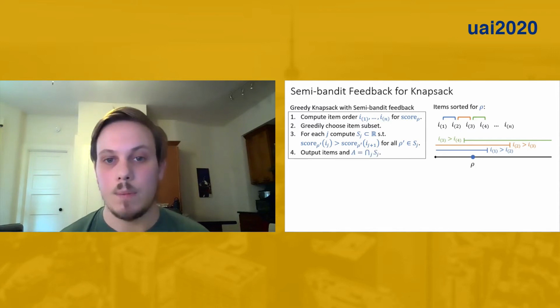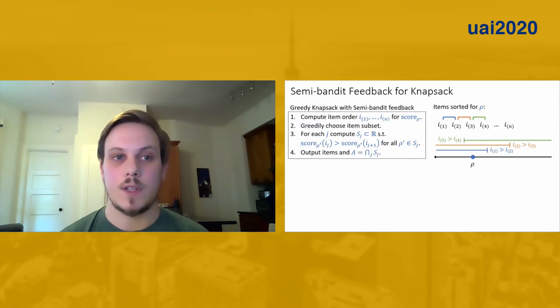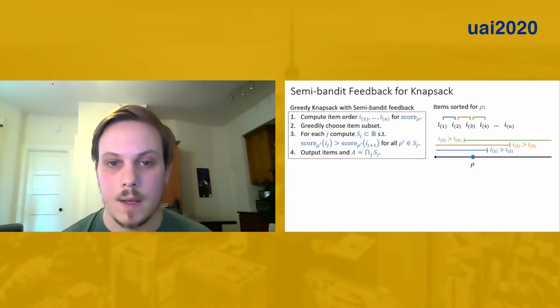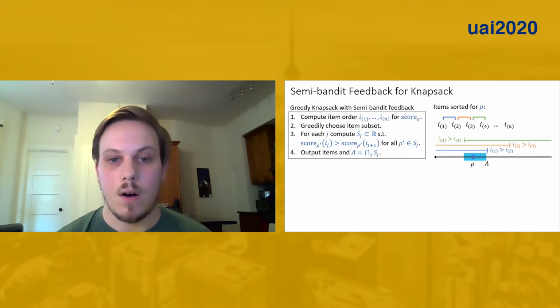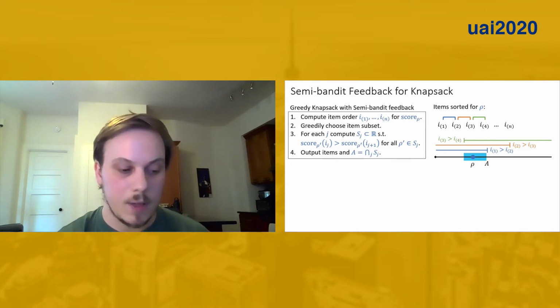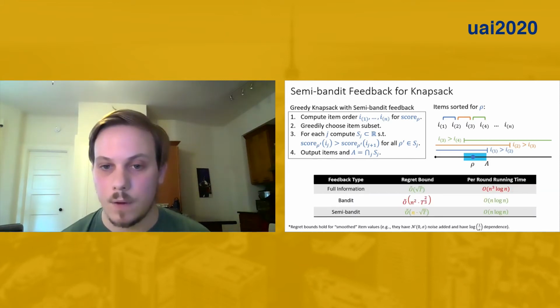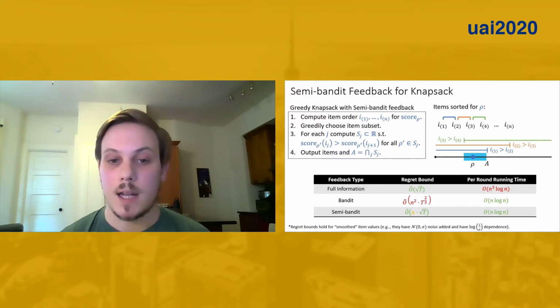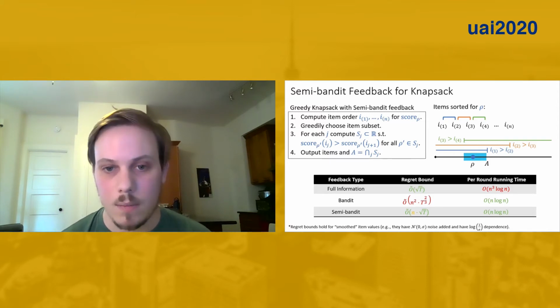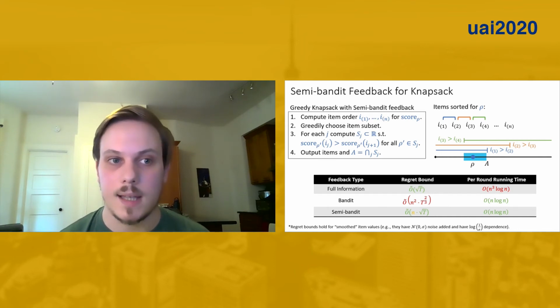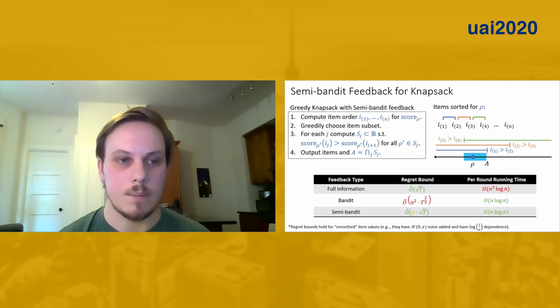Okay, finally, we output the items that the algorithm selected together with the intersection of these sets that we computed in step 3. And so just for some intuition, all of the parameters in this interval A are guaranteed to order the items in the same way, which means that we'll get the same value when we run the algorithm. And so we've effectively learned the loss for all the parameters in that interval. When compared against the full information and bandit feedback algorithms, we see that we match the square root T time dependence of the full information algorithm. We have an additional n term in our regret bound, but we exactly match the running time of the bandit algorithm.